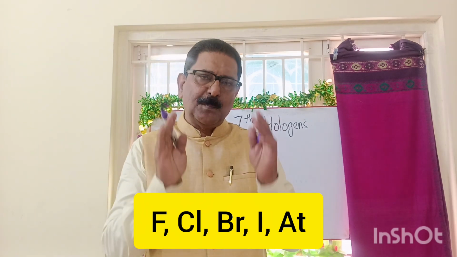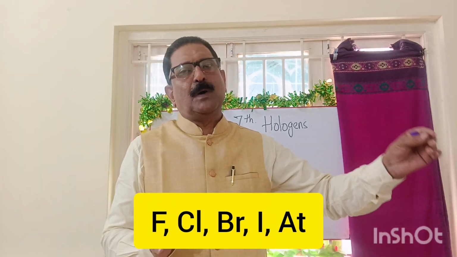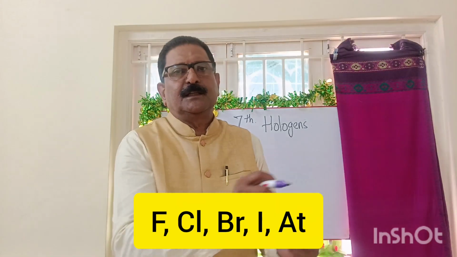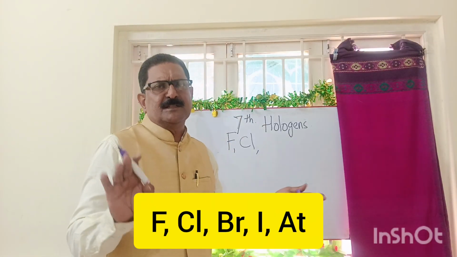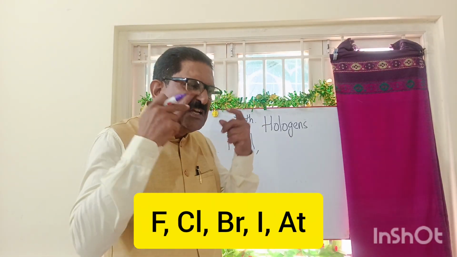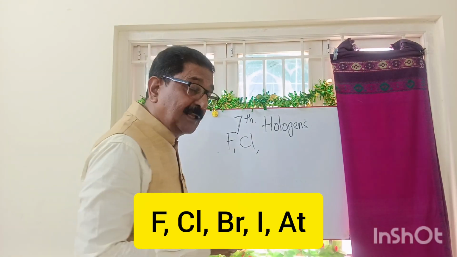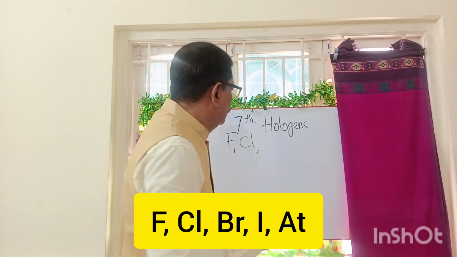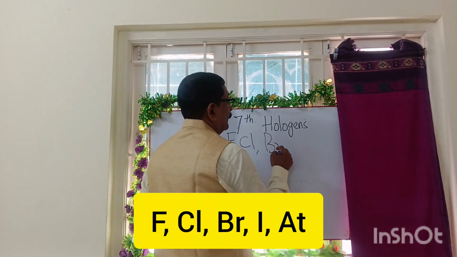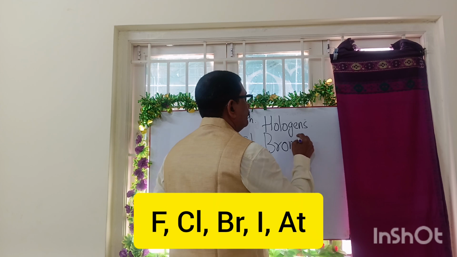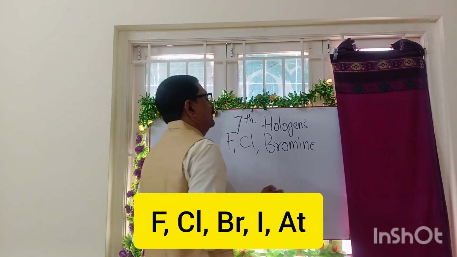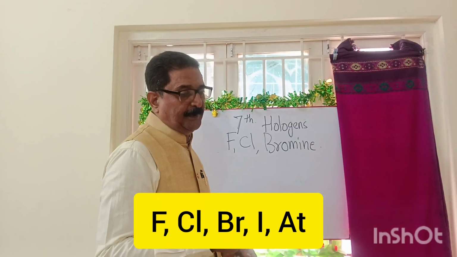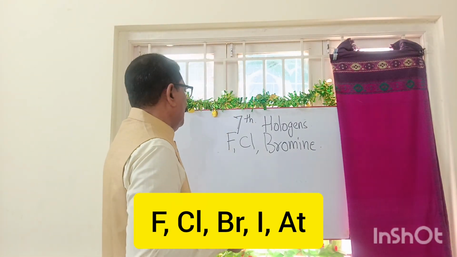If you want to smell chlorine, ask your mother to give you some bleaching powder and put some water in that, then you can smell. But it's not dangerous, it's not poisonous, but it will be sticking into your nostrils. At that time you will understand what chlorine is. Fluorine, chlorine, bromine. You can say bromine also, there is no problem. In the UK, US and Canada, they pronounce it in different ways.